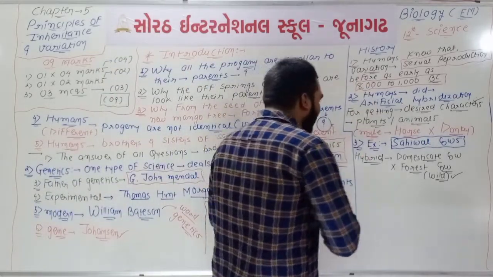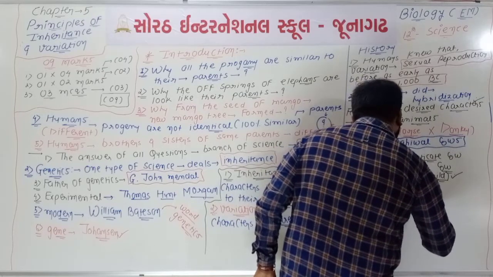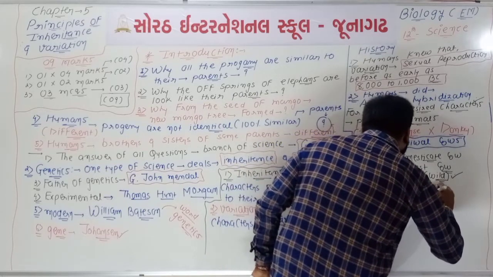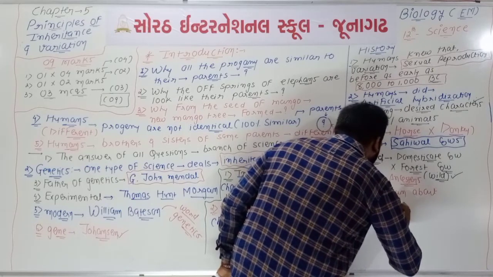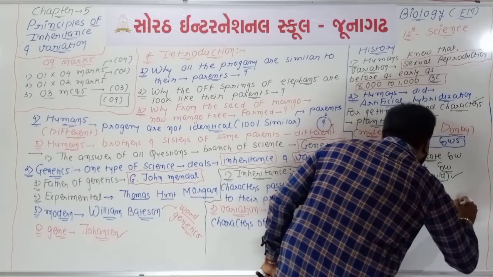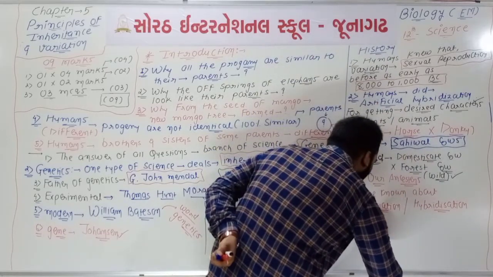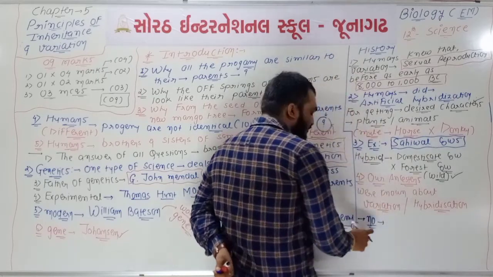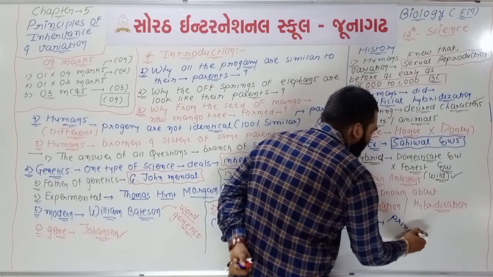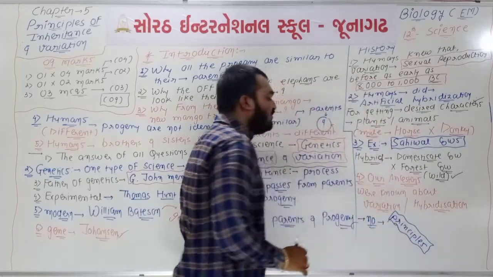So from all this, point number 4, we can say that our ancestors knew about variation and inheritance, as well as artificial hybridization, but they didn't know about the principles. A scientific approach was not found in any of this.